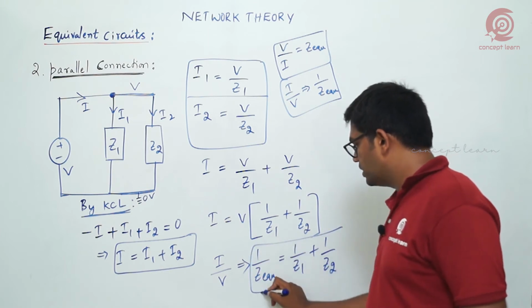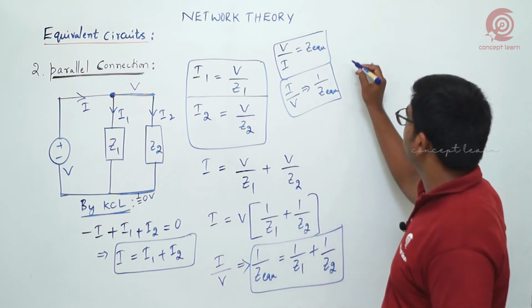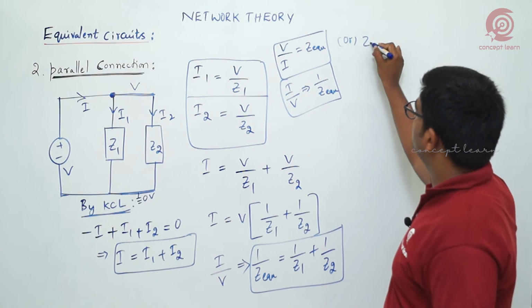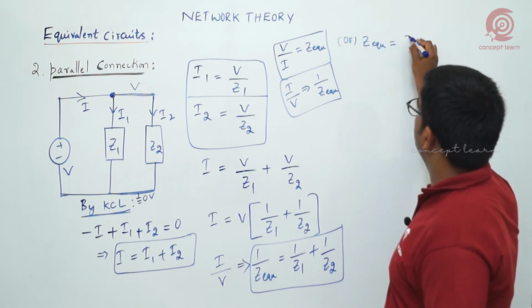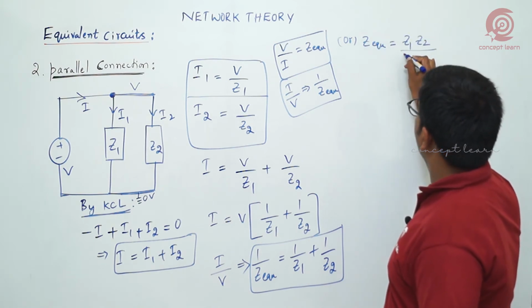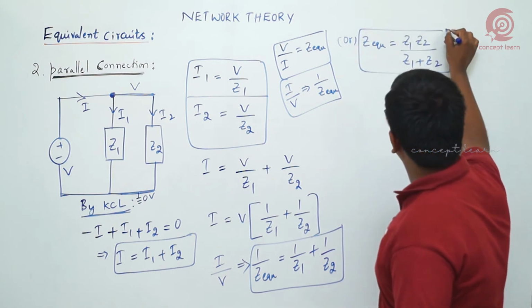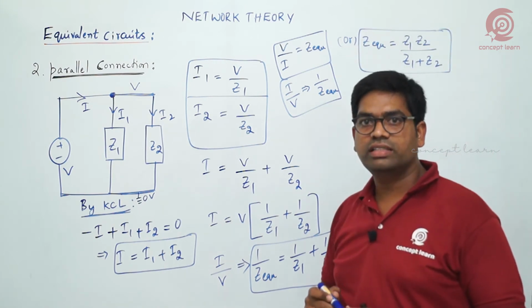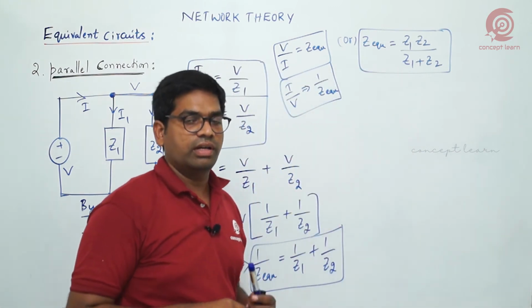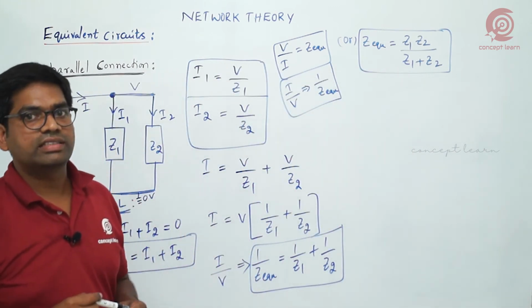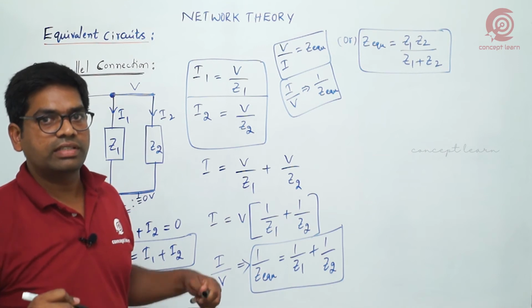This is the result. The same equation you can even simplify, and we get Z equivalent is equal to Z1 Z2 by Z1 plus Z2. You can use any one of these: 1 by Z equivalent is equal to 1 by Z1 plus 1 by Z2, or Z equivalent is equal to Z1 Z2 by Z1 plus Z2.